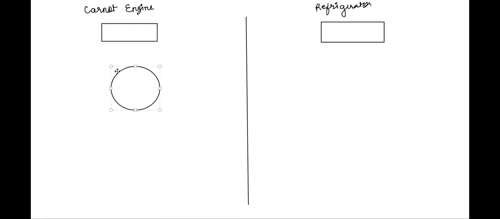So we'll have a Carnot engine, and here we have a refrigerator. Let's first understand a Carnot engine. In a Carnot engine, we have a source, the engine, and a sink. I'll label them: this is the source, this is the sink, and this one is the engine.